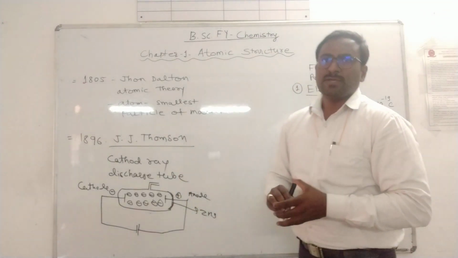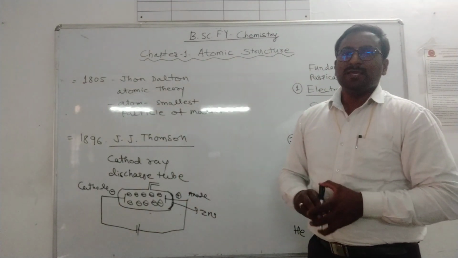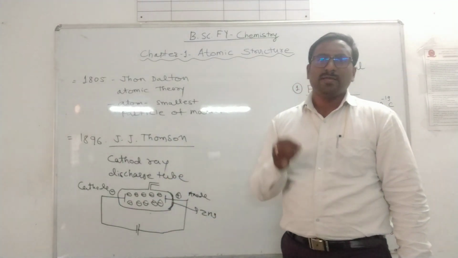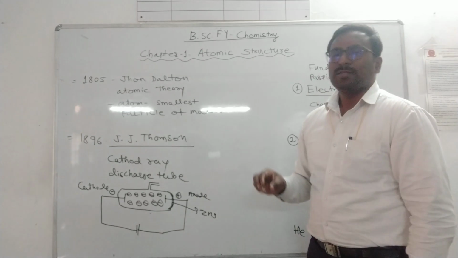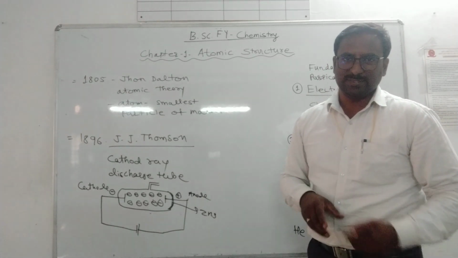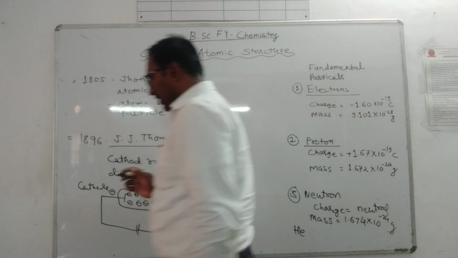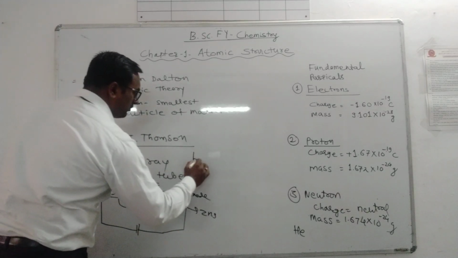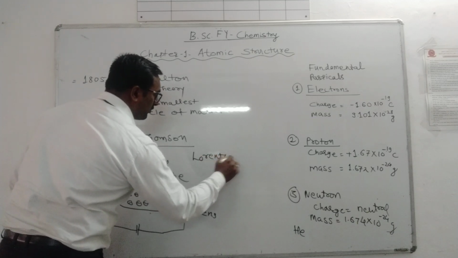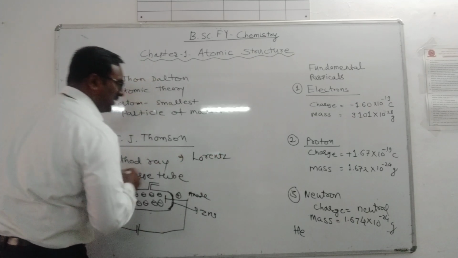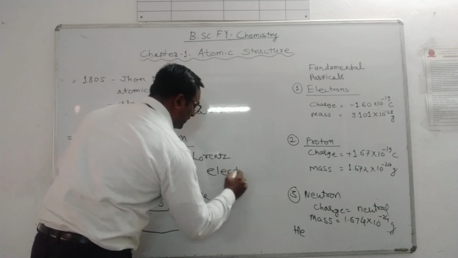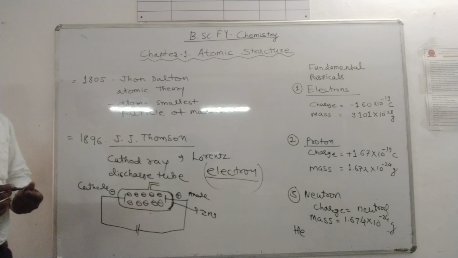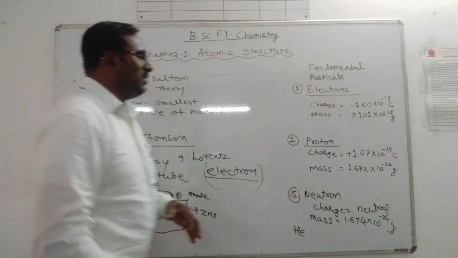It means that each and every element, each and every metal, has the same constituent particle. Later on the name was given by the scientist Lorentz, who named it the electron, the constituent fundamental particle of the atom, a subatomic particle.